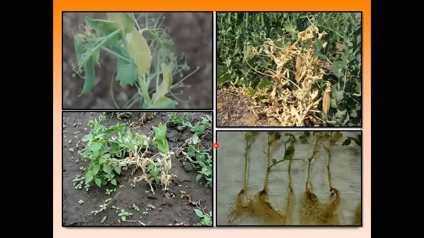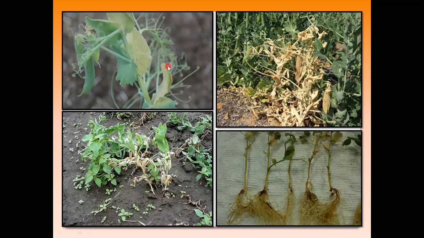Then wilt of pea. Here wilted plants are seen, with individual plants having totally dried leaves, and the dried leaves are defoliated from the pea plants. This symptom is generally seen at the time of flowering or pod development. The most evident symptoms are dwarfing and yellowing of the foliage and curling of the leaf and leaflets.